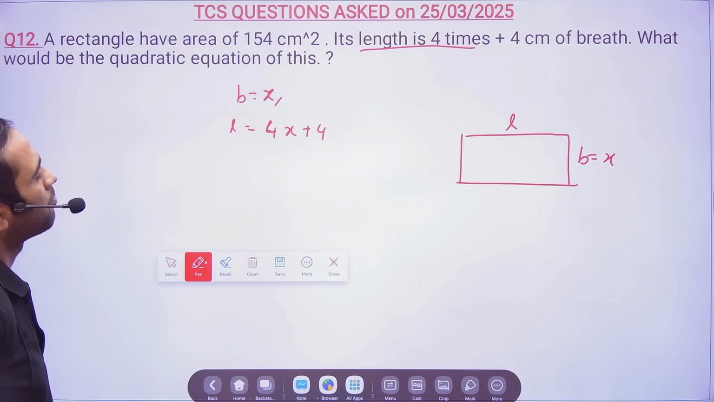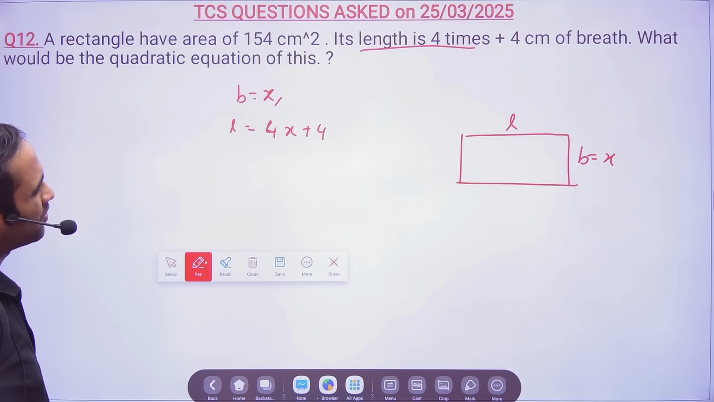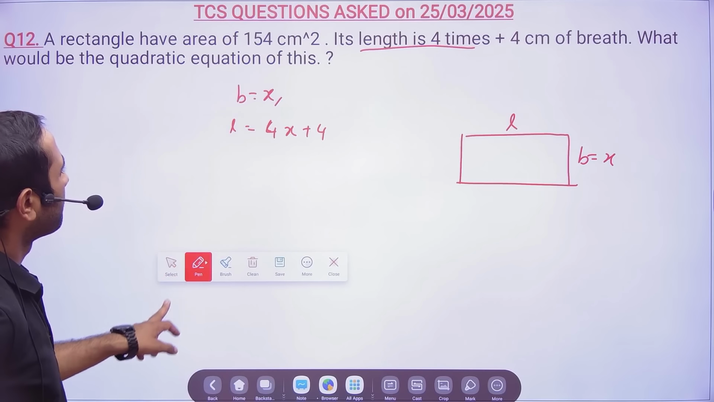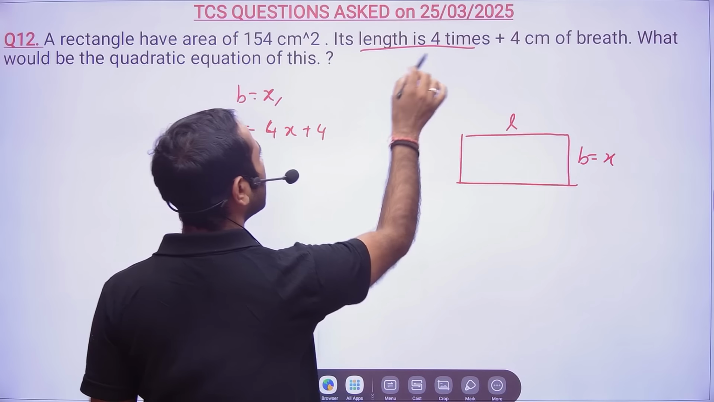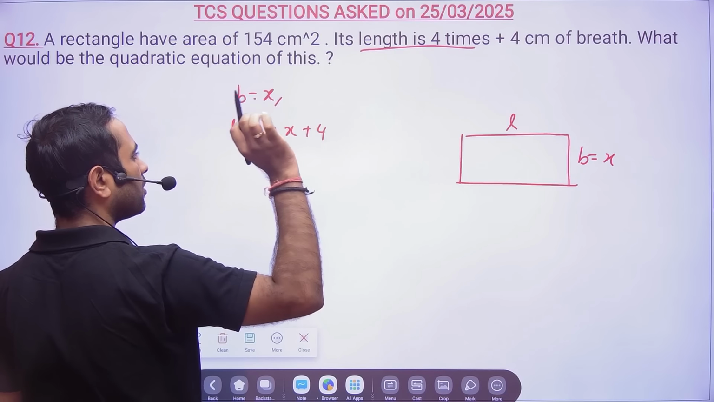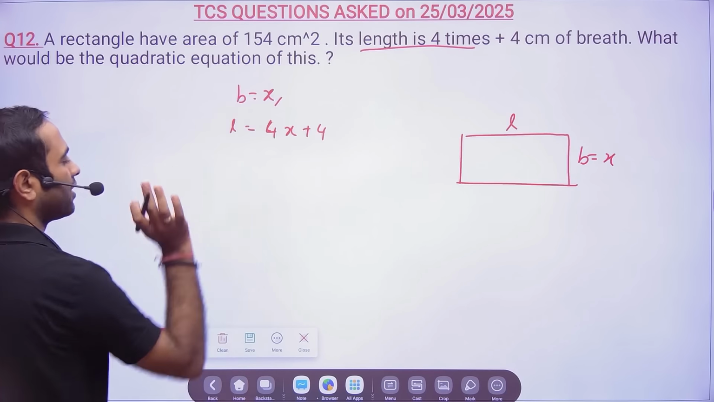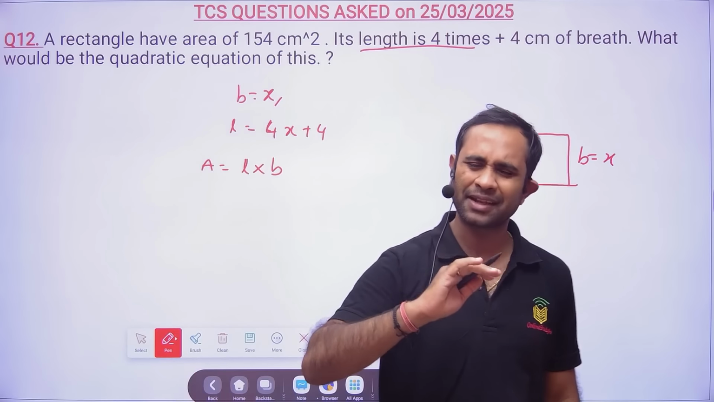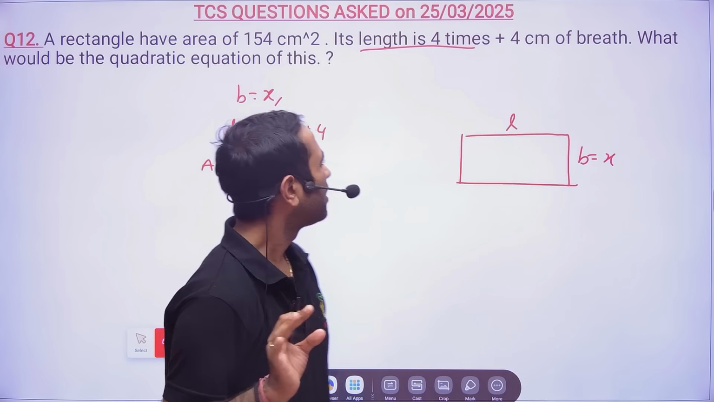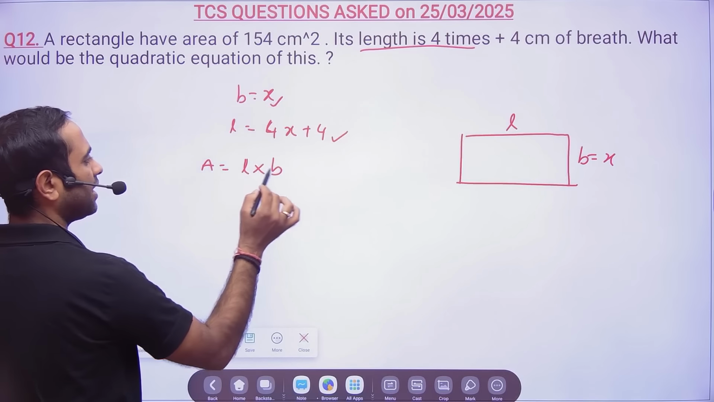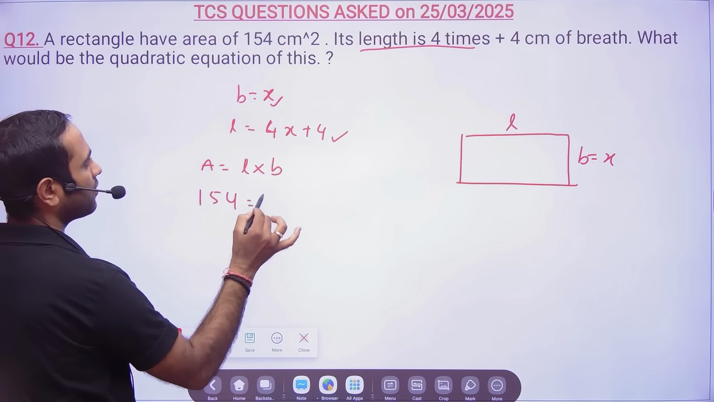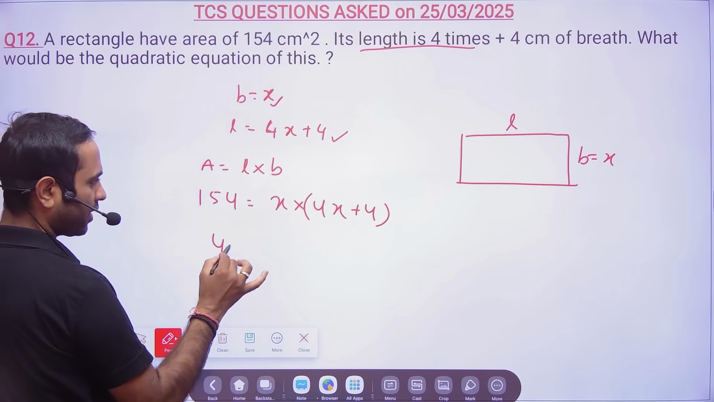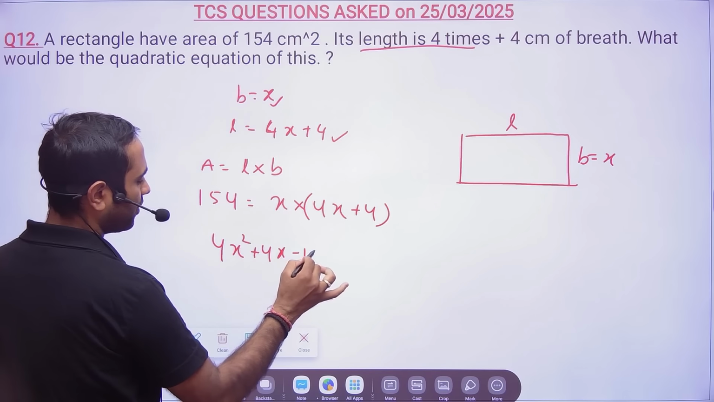So this question is not proper actually. Okay, fine. So now suppose the length is 4 times plus 4 centimeter of the breadth. Now area will be equal to length into breadth. This is not a very clear question, so just understand what the question was. Suppose this was the breadth and this was the length, then area is 154 equals x into 4x plus 4, correct? So here it will be 4x square plus 4x minus 154 is equals to 0.